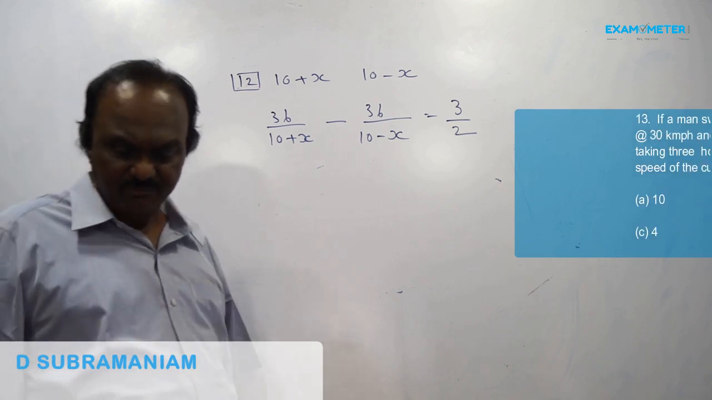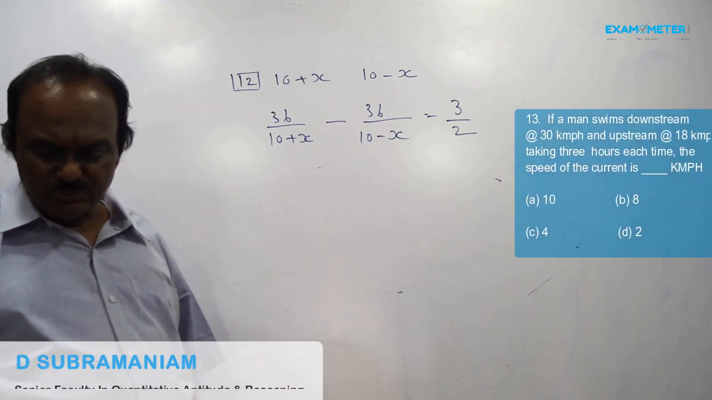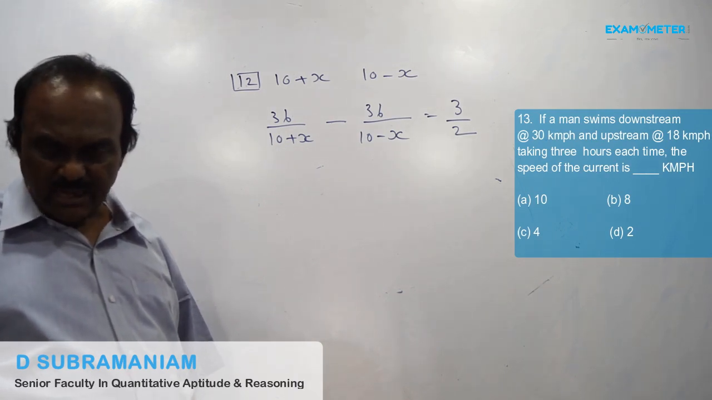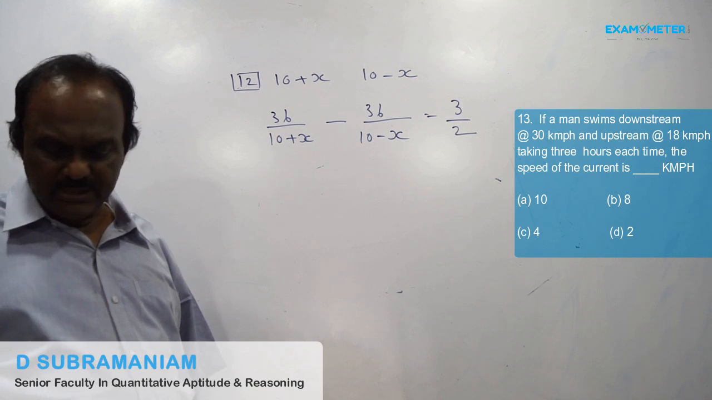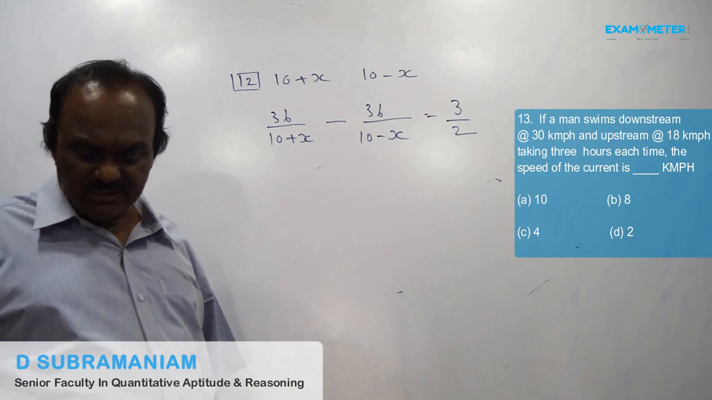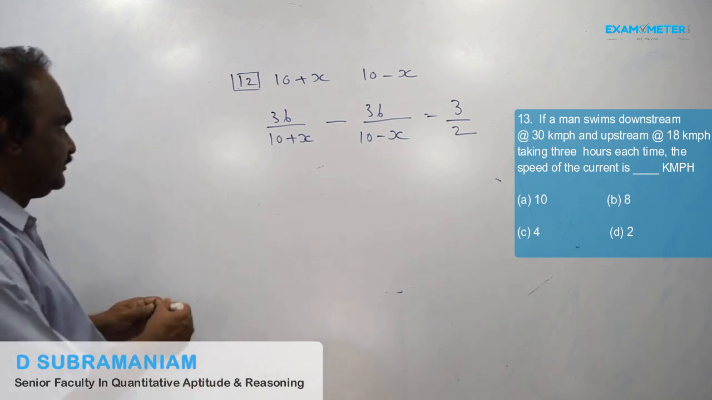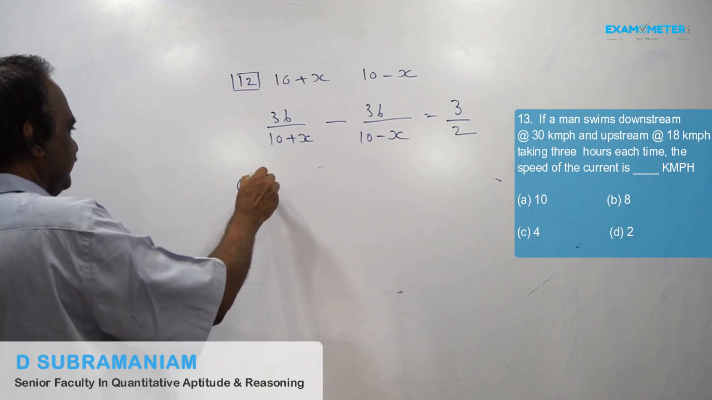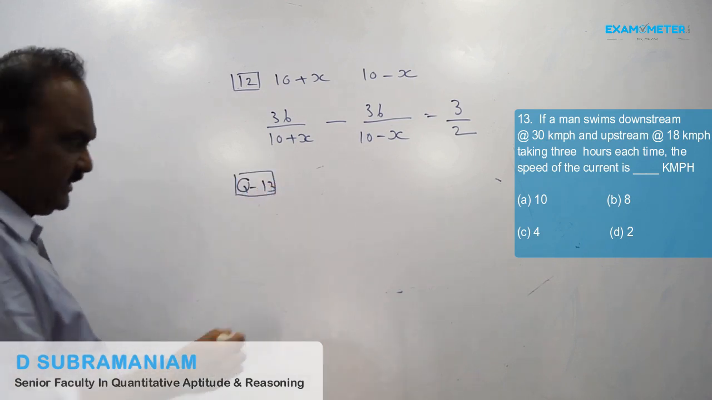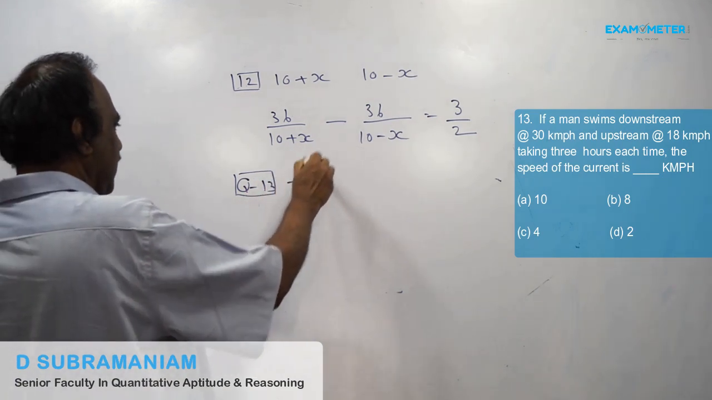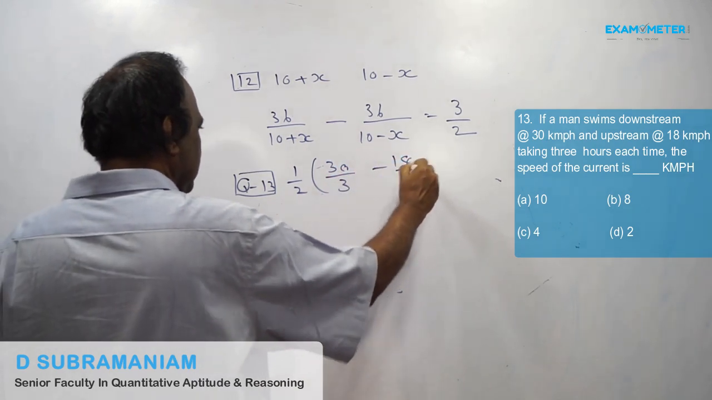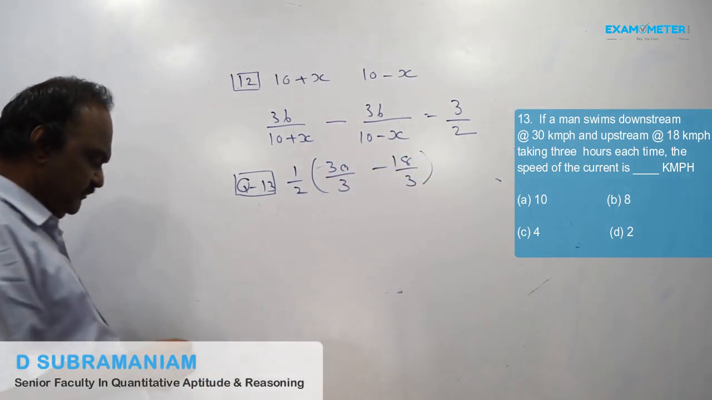Question number 13. If a man swims downstream at the rate of 30 kmph and upstream at the rate of 12 kmph, taking 3 hours each time, the speed of the current is? So write down. Speed of the current is half into 30 by 3 minus 18 by 3.